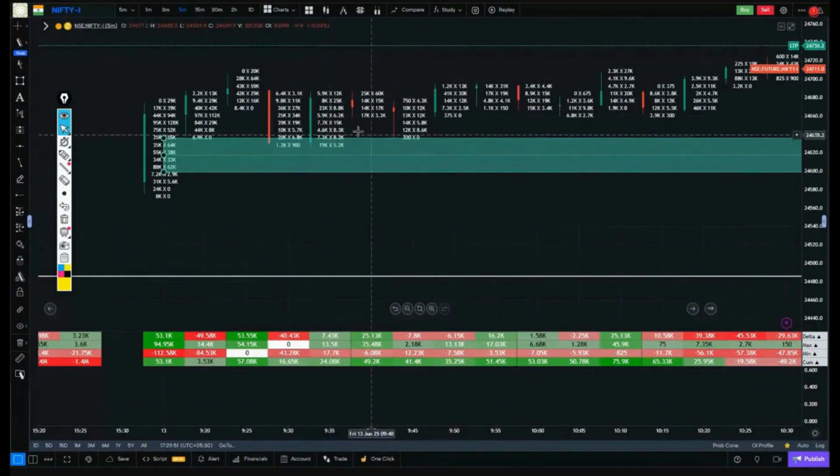Okay, this is that candle, the 940 candle, where the market actually started to become quite stable.